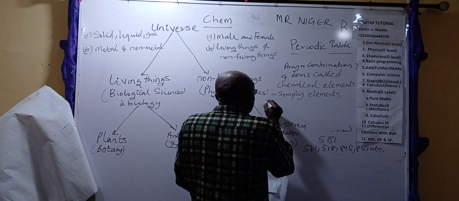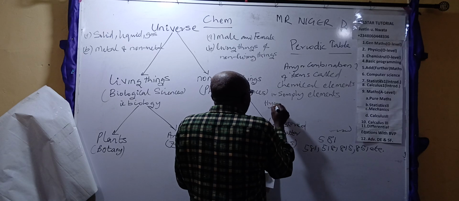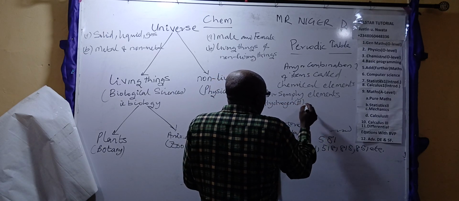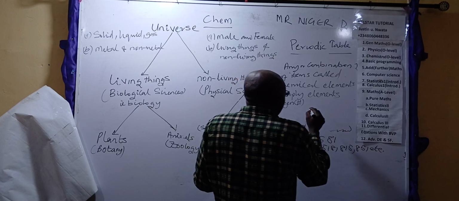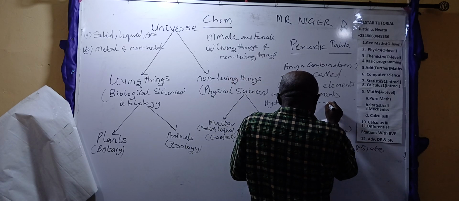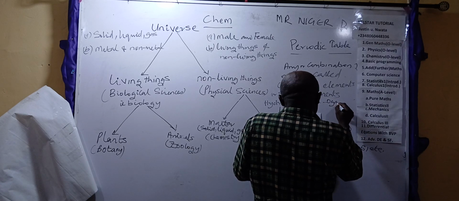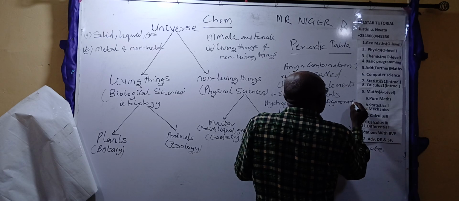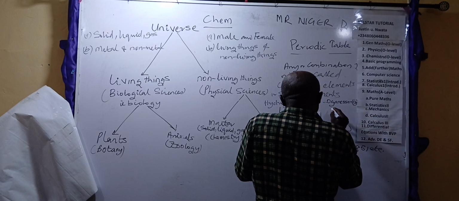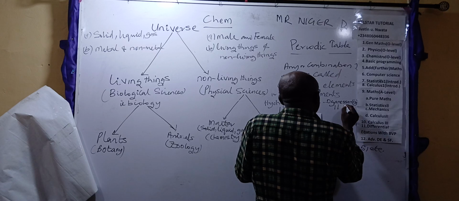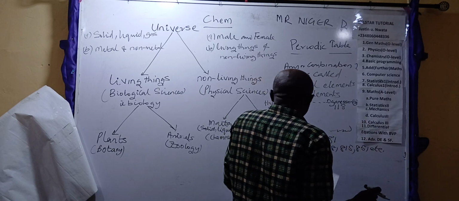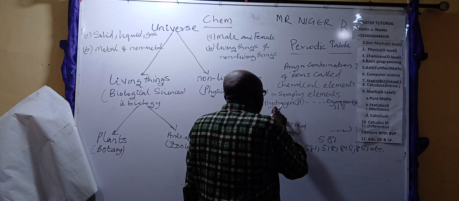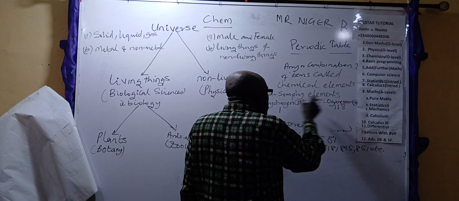This starts from hydrogen, symbol H. The identity number of hydrogen is 1, up to an element called Oganesson. Its symbol is Og, and its identity number is 118. Everything you see on Earth is made up of elements from here to here, or a combination of them.